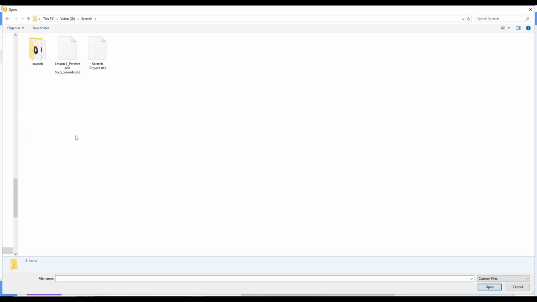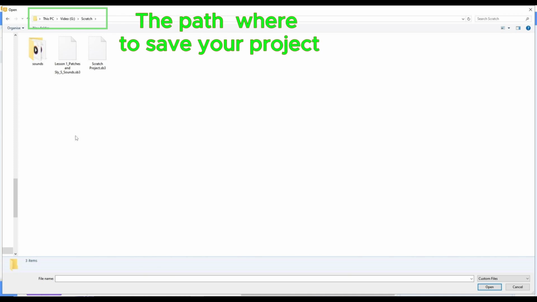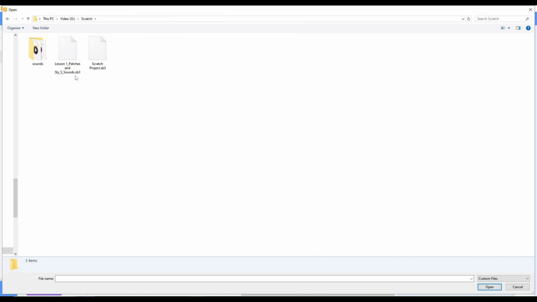A File Explorer or Finder window will open, allowing you to browse your computer's files. Locating your saved project file. In the File Explorer or Finder window, navigate to the folder where you saved your Scratch project. Find the file with the name you gave it, like lesson1_patches_and_sly_s_sounds.sb3.